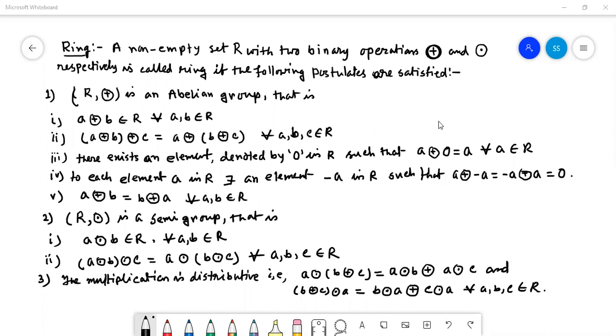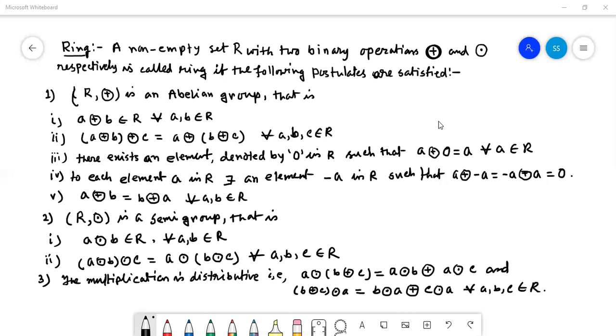That means (R, +) holds the 5 properties: closure property, associative property, identity element 0, as well as an inverse element for each element, and a + b = b + a, that is the commutative property. So in brief, (R, +) is an abelian group which holds the 5 properties.